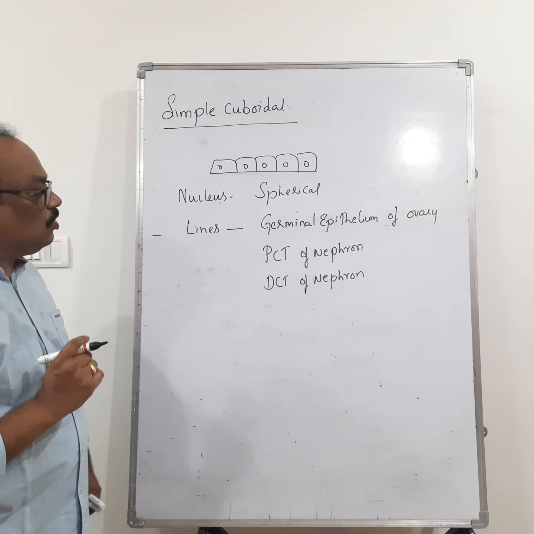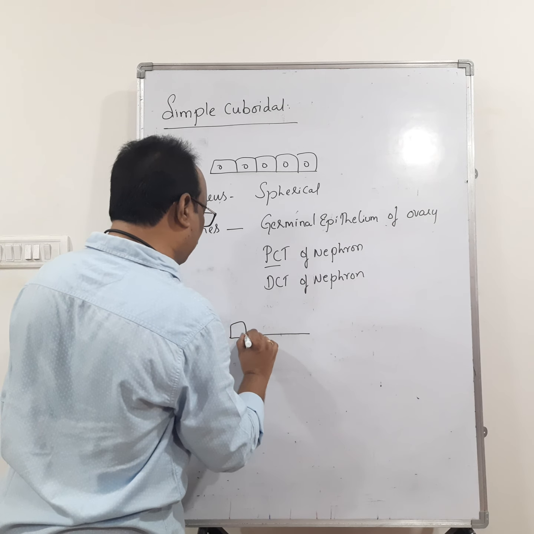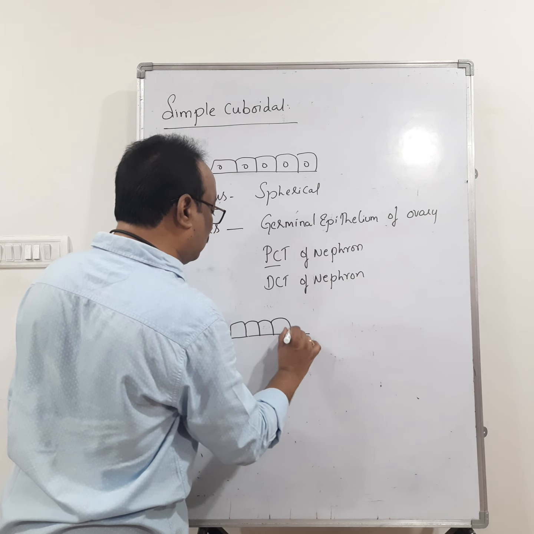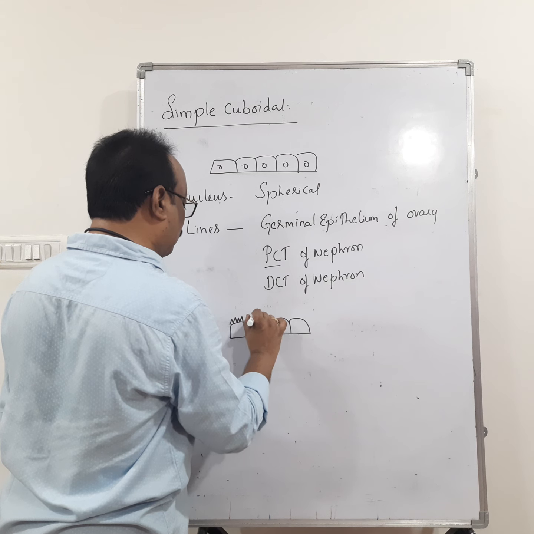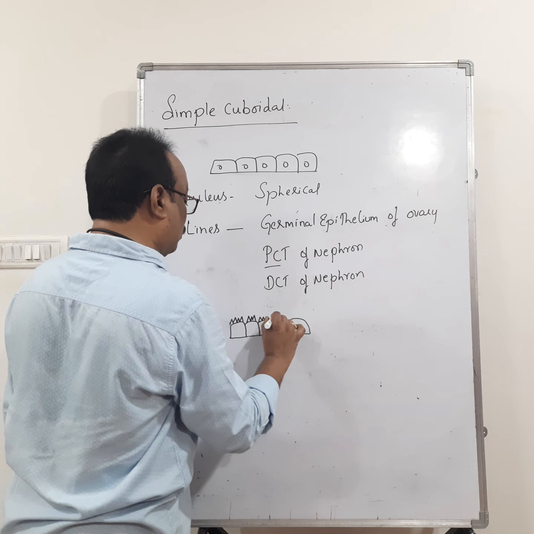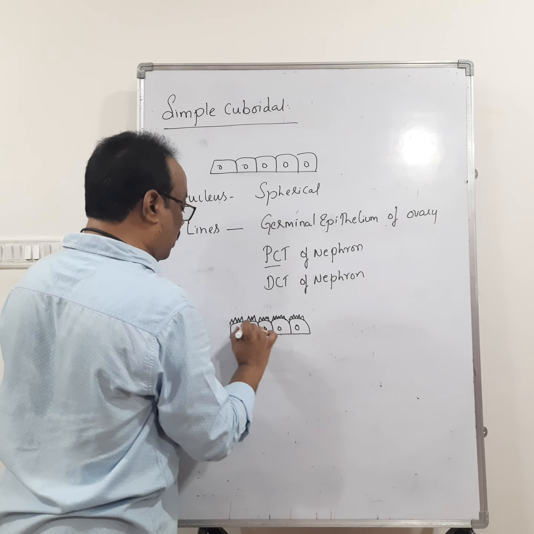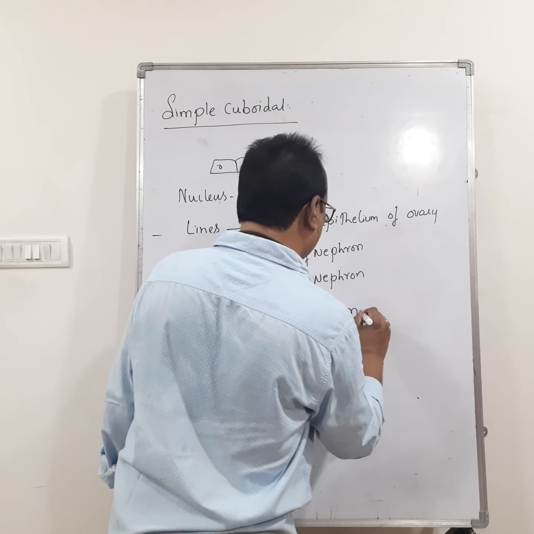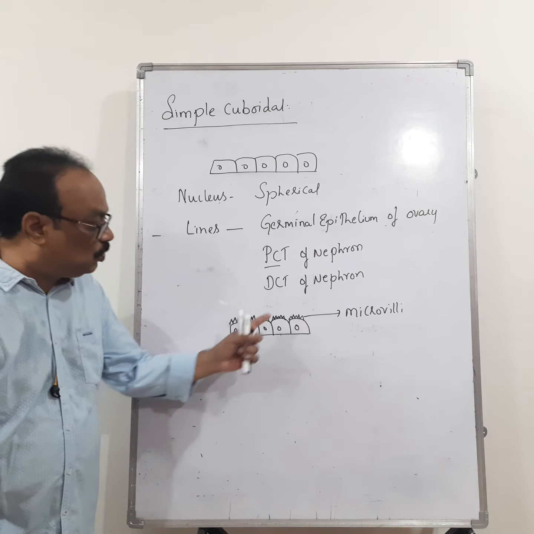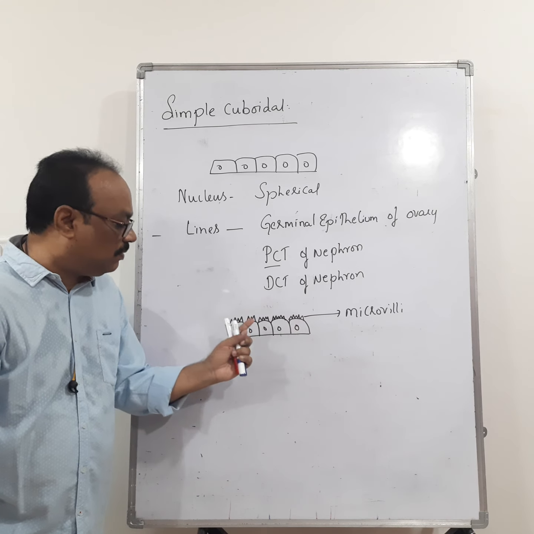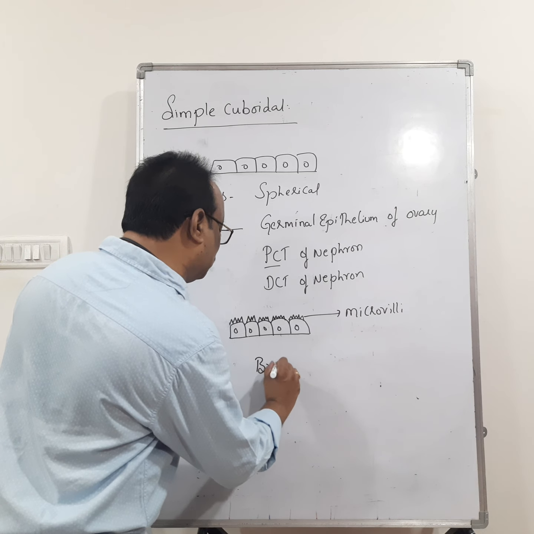In the simple cuboidal epithelium that lines the PCT of the nephron, the apical part of this epithelium consists of microvilli like this. Small projections on the surface of the cell are called microvilli. Due to the presence of microvilli, the epithelium gets a brush border appearance.